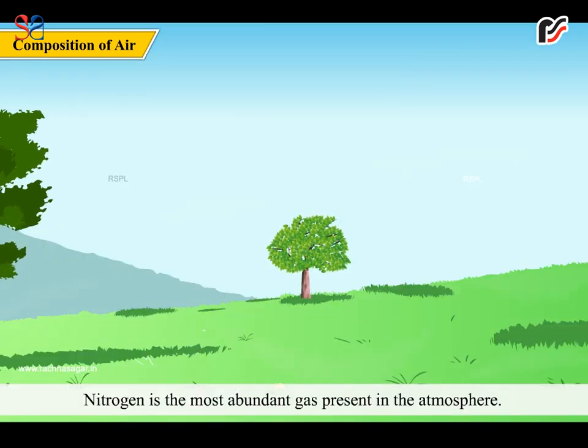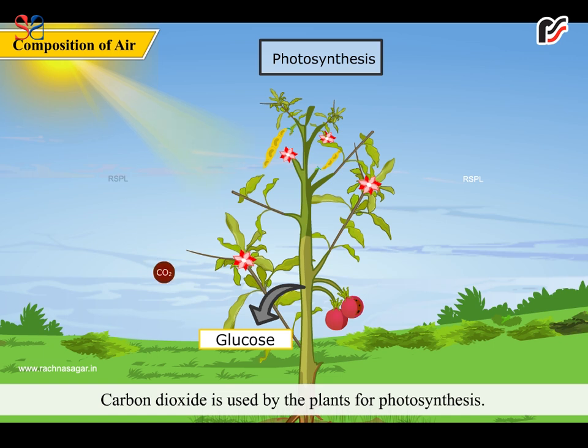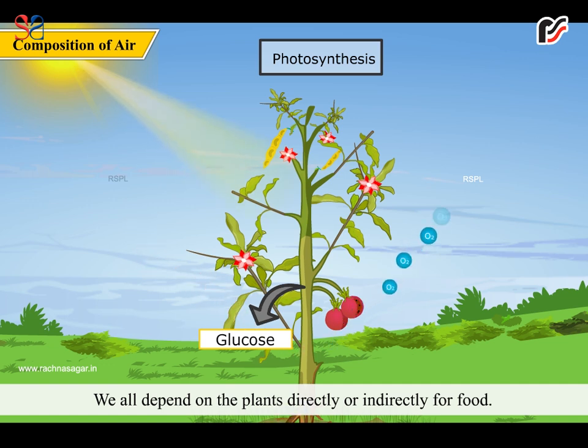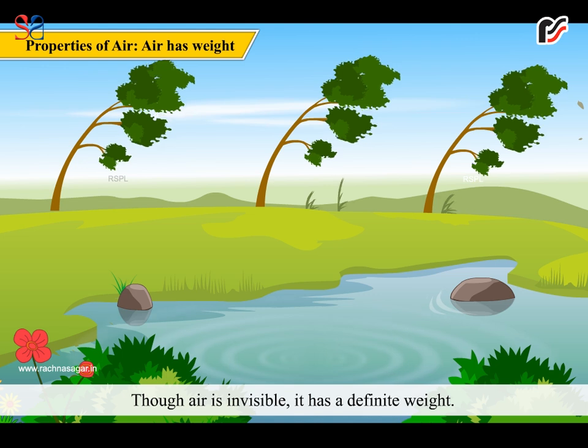Nitrogen is the most abundant gas present in the atmosphere. All living things need nitrogen to make proteins. Carbon dioxide is used by the plants for photosynthesis. We all depend on the plants directly or indirectly for food. Do you know? About 8% oxygen is dissolved in water, which can be used by aquatic animals for respiration.